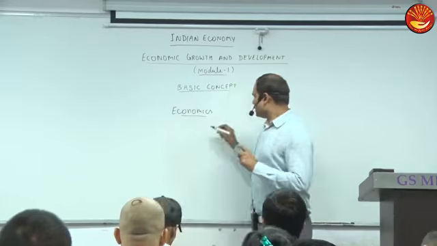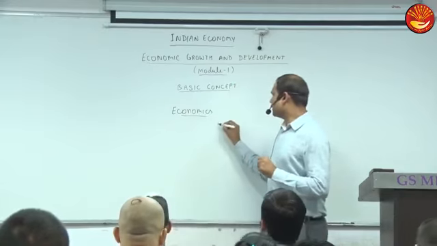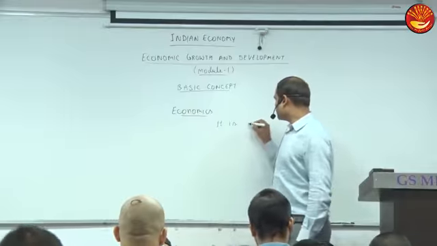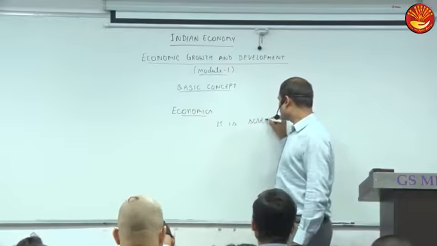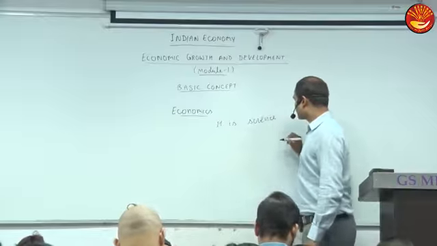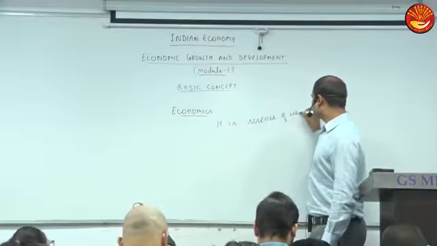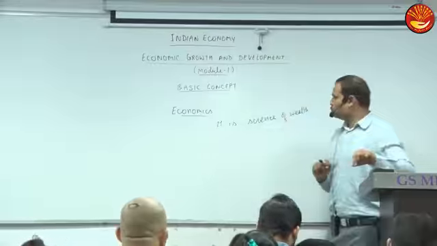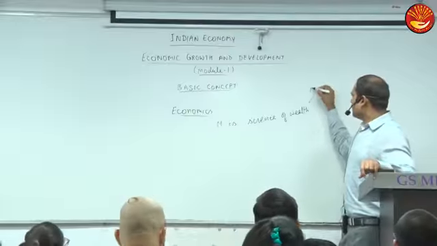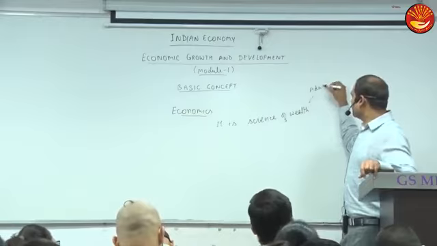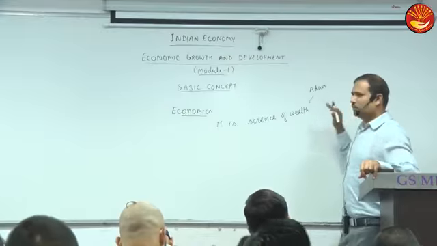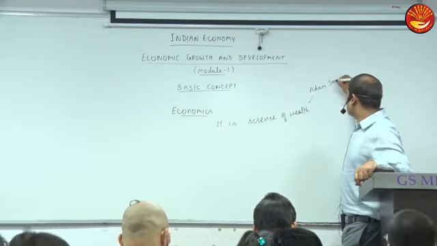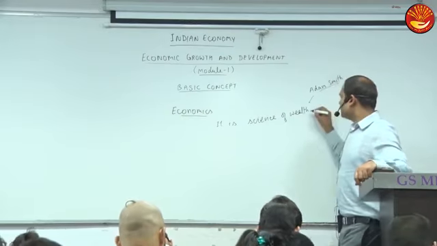And there is one definition: economics is the science of wealth. So who gave this definition? Adam Smith. Who is Adam Smith? Yes, the father of economics, not micro, the father of economics or modern economics even. So Adam Smith gave this definition, science of wealth.